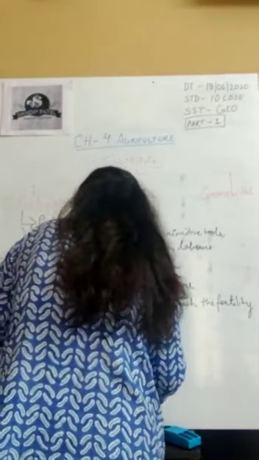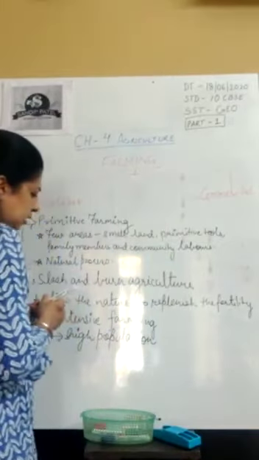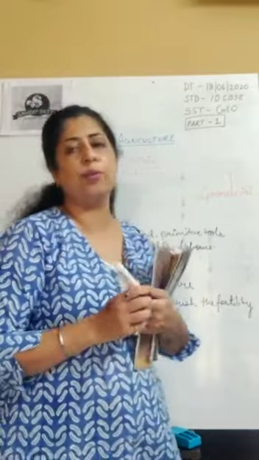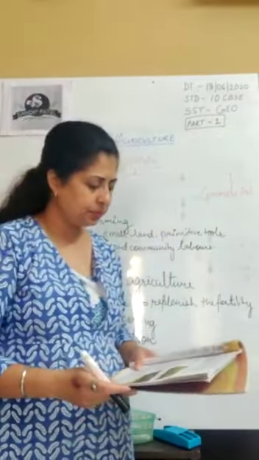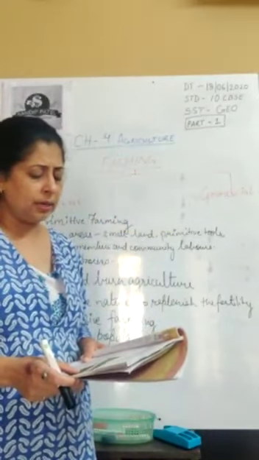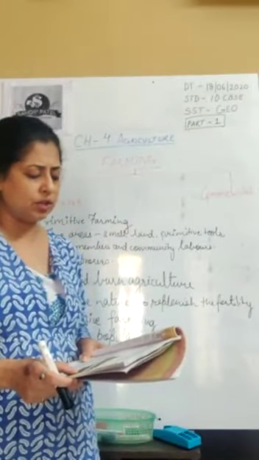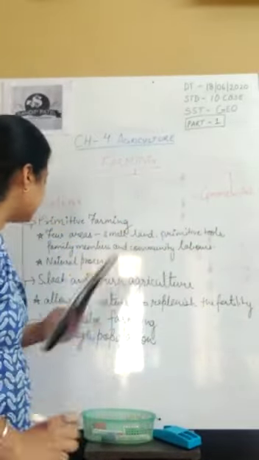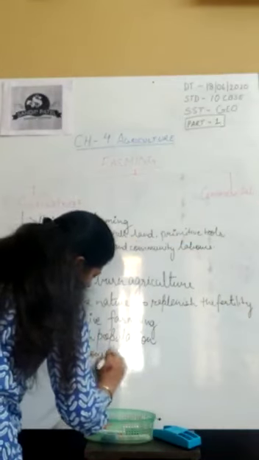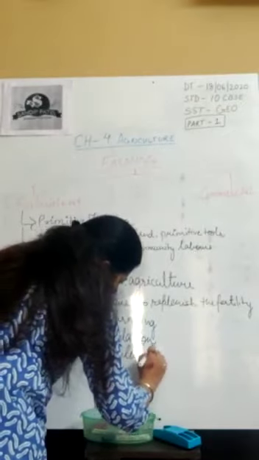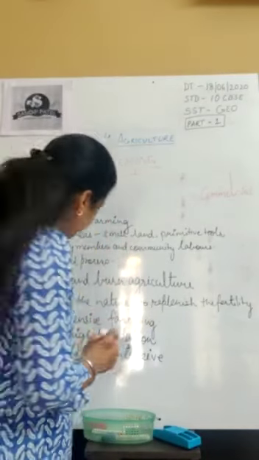high population, mostly in the plains or the areas which are densely populated, so that we are able to provide more food for them. It is a labor intensive farming where high doses of biochemical inputs and irrigation are used for obtaining higher products. Labor intensive, so too much labor is required so that maximum production can be increased.